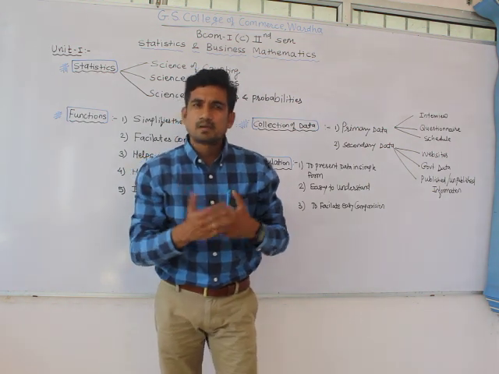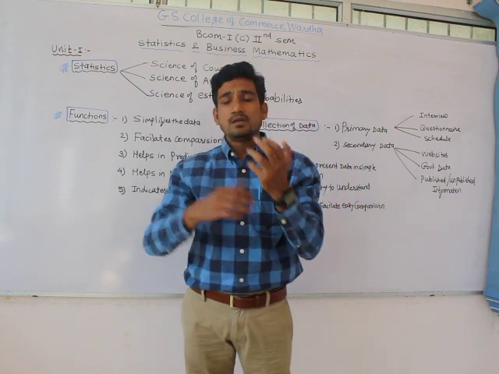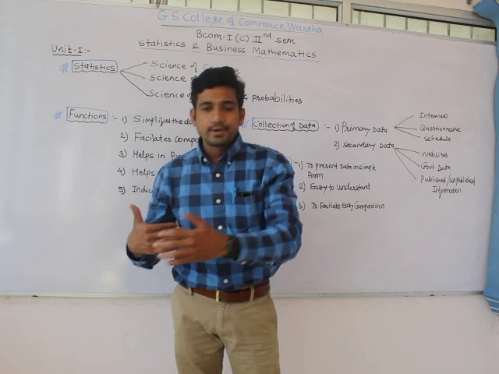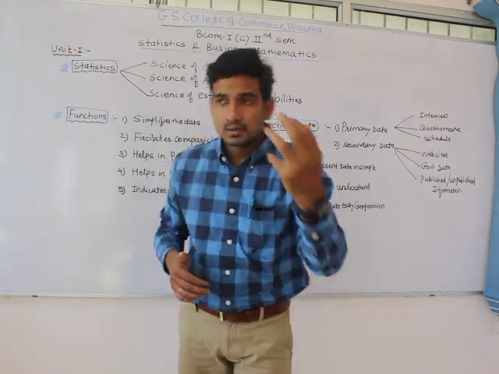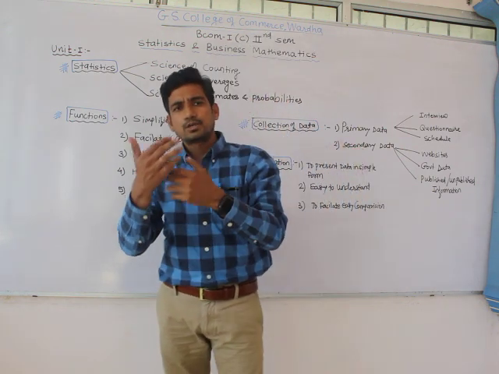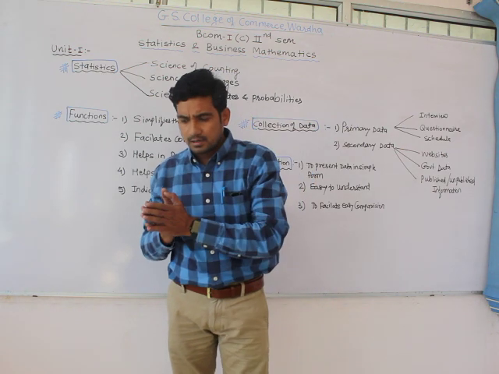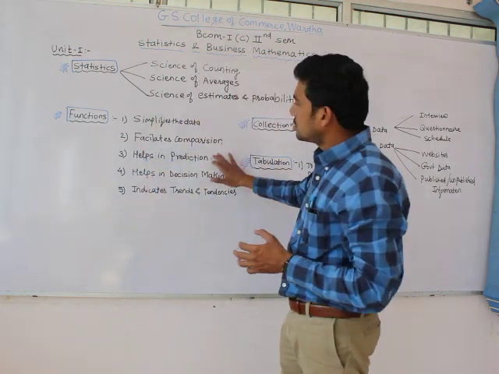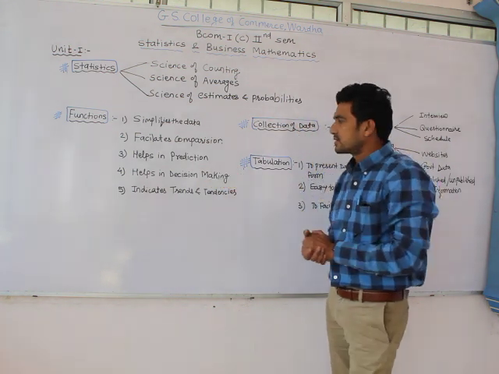You have to predict different kinds of results and probabilities: if as a company we are going to do this work, what will happen in our future, what will be the outcome of this particular activity in the future? That is called prediction. So it helps in prediction when we talk about a function of statistics.